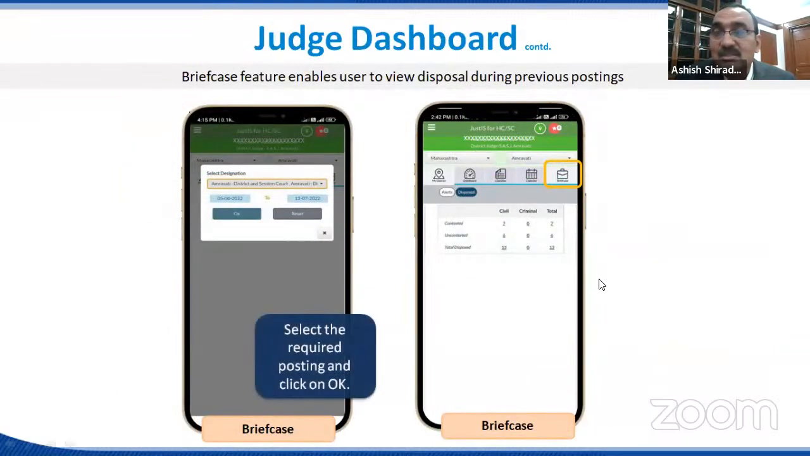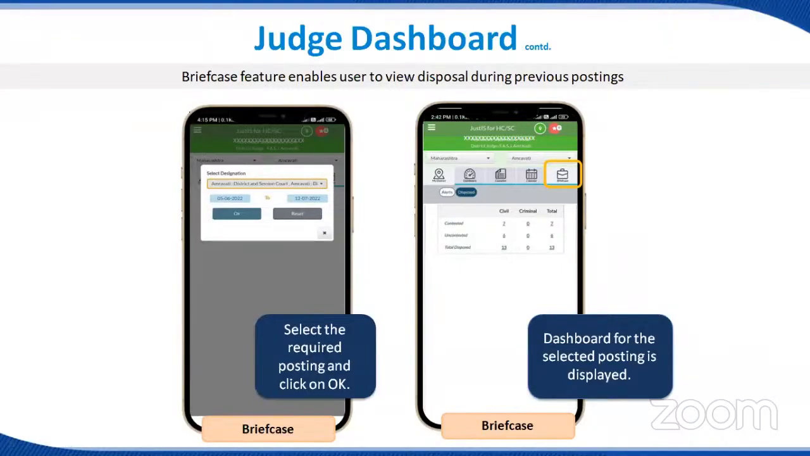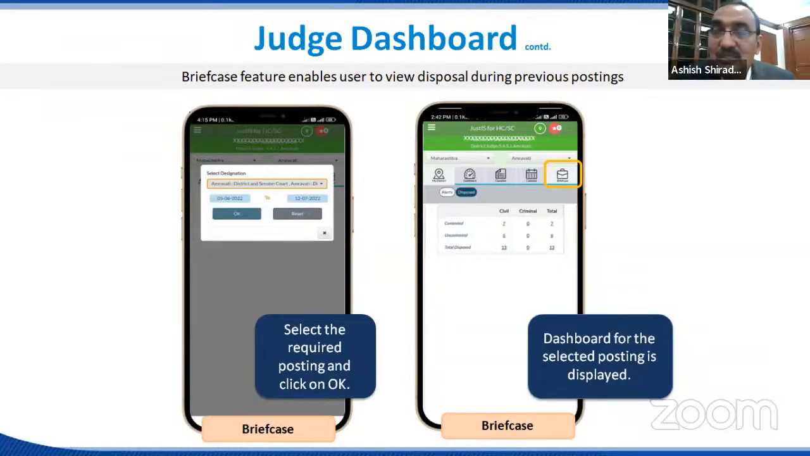And then briefcase. Briefcase means previous postings. So normally what we have done in this system, we have started showing the briefcase from 2015 onwards, not before that. In the briefcase, you can see the disposal of a particular judge during the previous postings. So we have started showing the information from 2015 onwards.